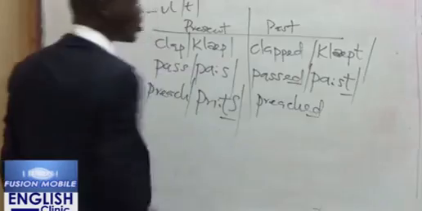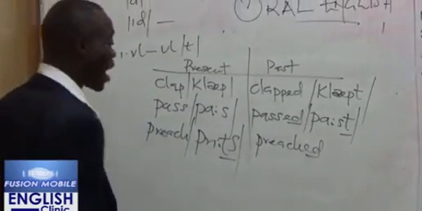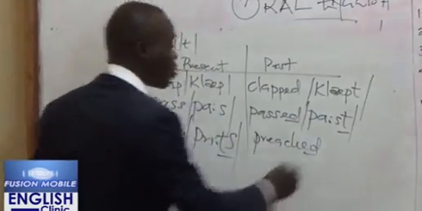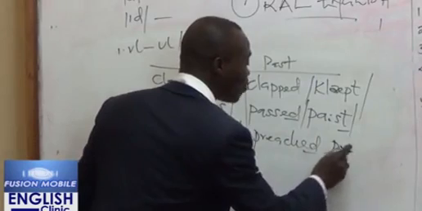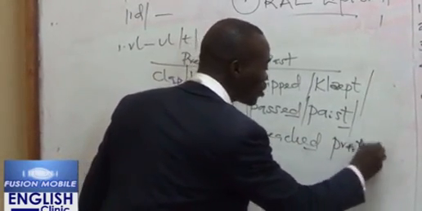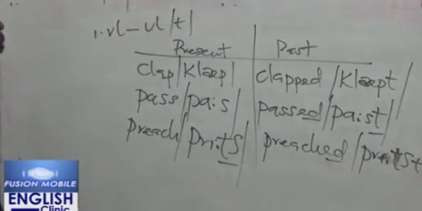P-R-E-A-C-H-E-D. So we have ed again. Now because cha is a voiceless plural marker, whenever I want to turn it to plural, I call it ta. So it becomes preached. She preached to me. You have preached. She preached to me. So that is the rule concerning the first rule.